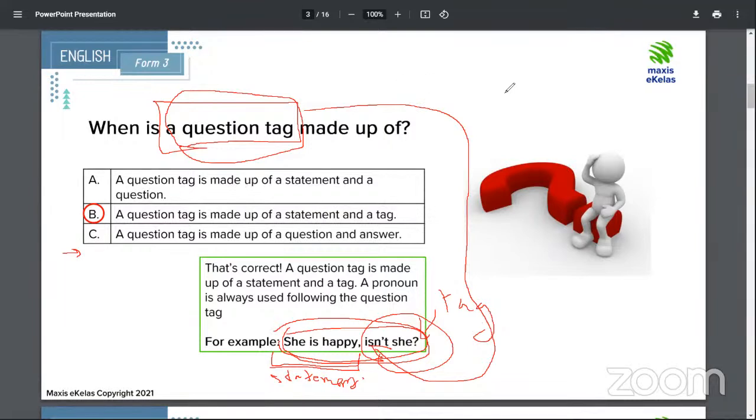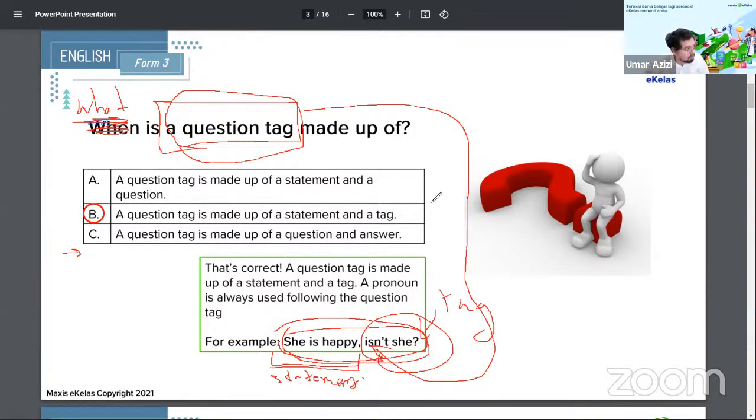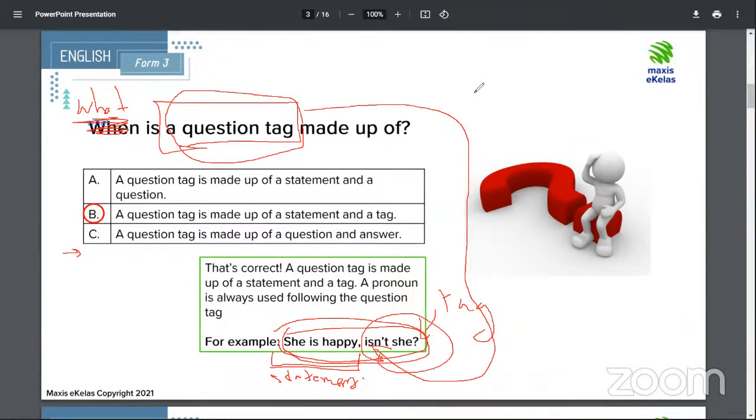Cikgu tak dengar. Here is, hello? Hello? Okay. Dengar, Cikgu dengar.